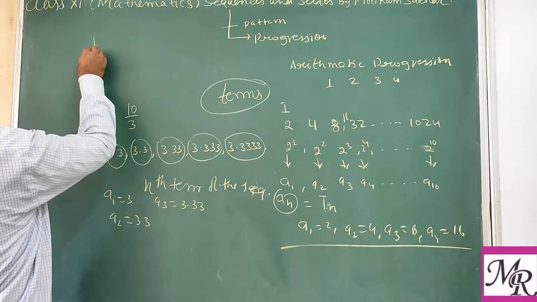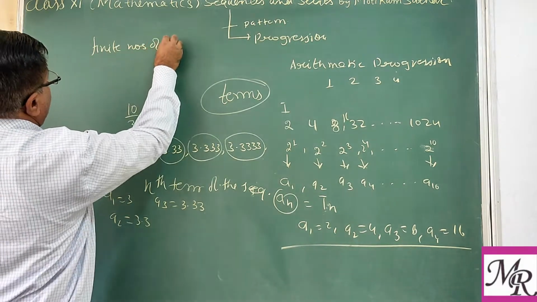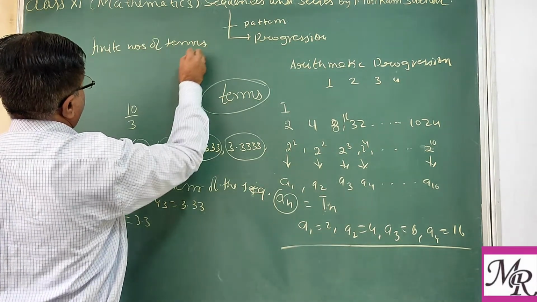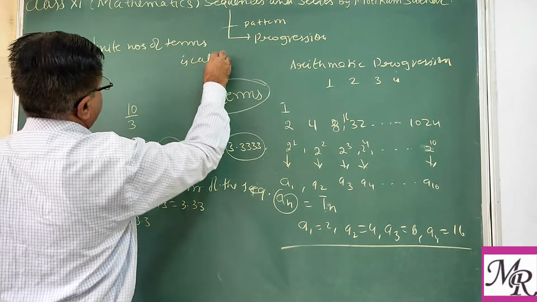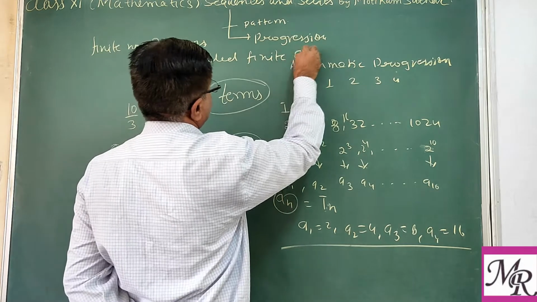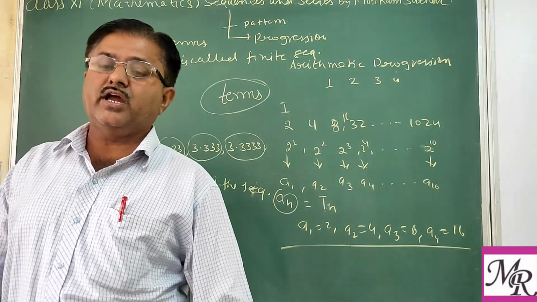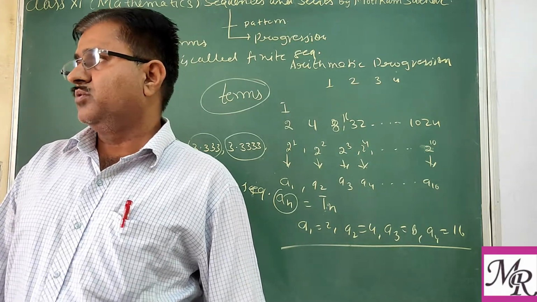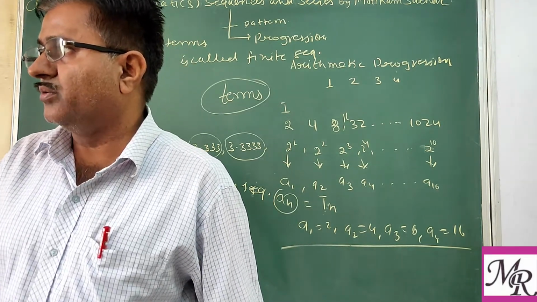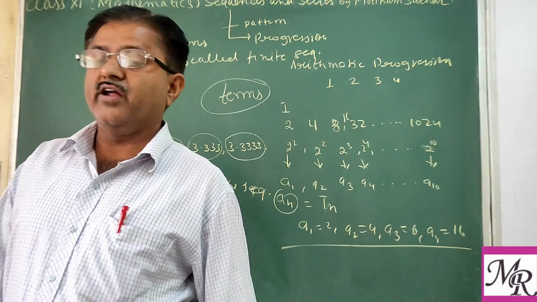A sequence containing a finite number of terms is called a finite sequence. Finite sequence means a sequence whose terms can be counted. We can easily count them. That is known as a countable or finite sequence.